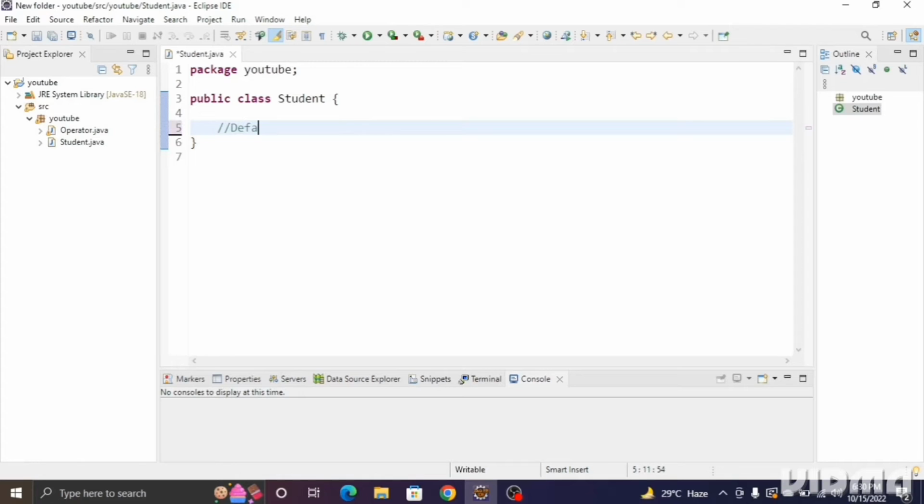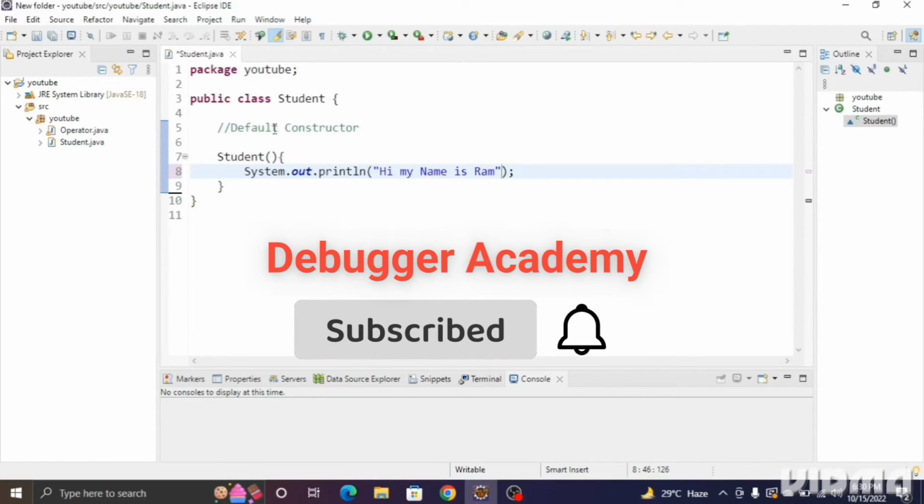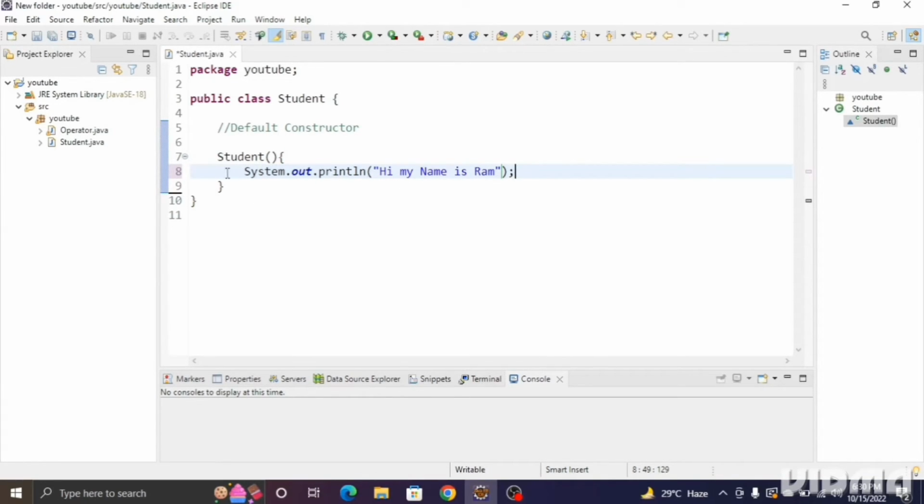So we'll write here default constructor. We'll create a constructor here with the student name, and to check whether it is working or not, we'll add one sysout, and inside the sysout we'll write, hi, my name is Ram. Okay, so I have passed one message. If this message comes as output, it means the constructor is working fine.